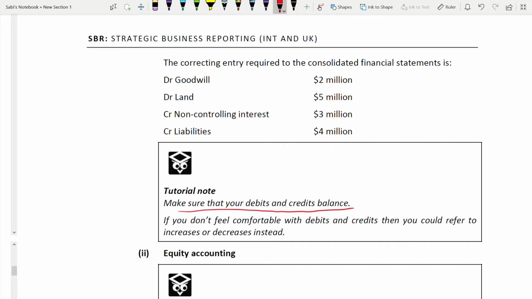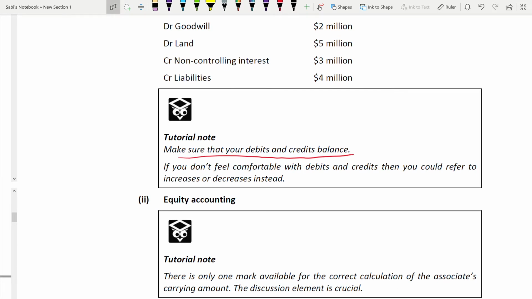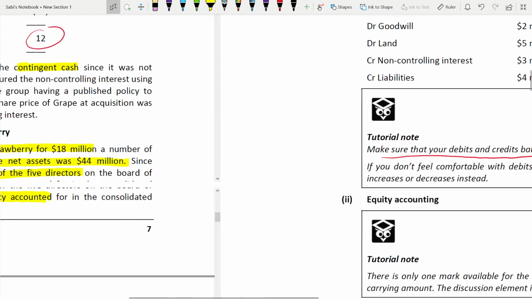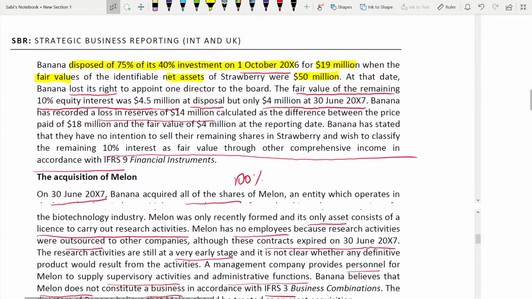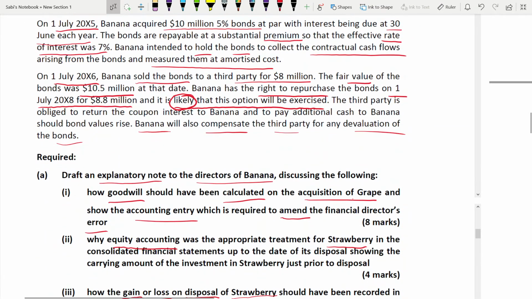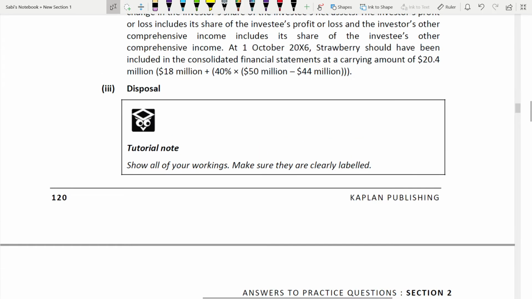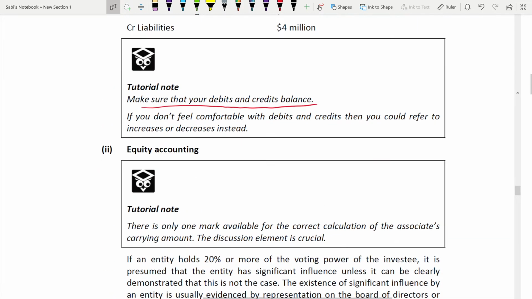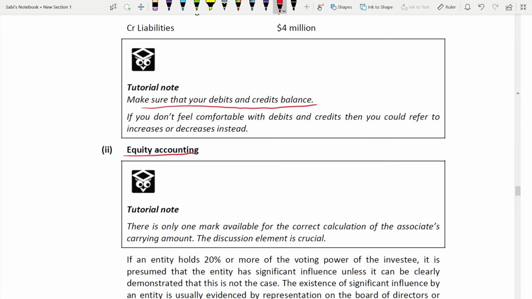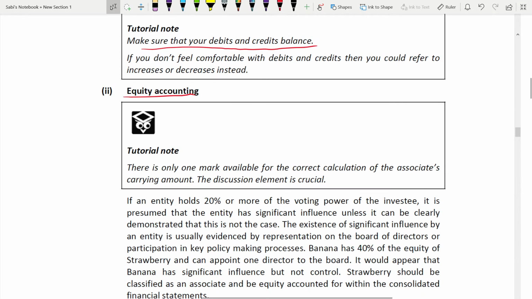Next, second thing is equity accounting. Okay, so our first requirement is over. Second requirement, we'll read the second requirement. We haven't read it yet. Equity accounting. Why is it appropriate for Strawberry? So we start, that is an associate. So we start with equity accounting. What is the tutorial note now?